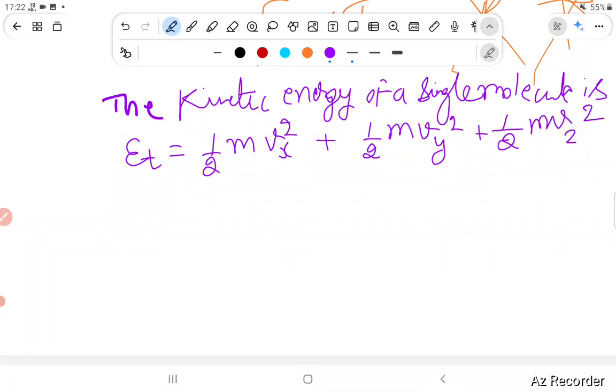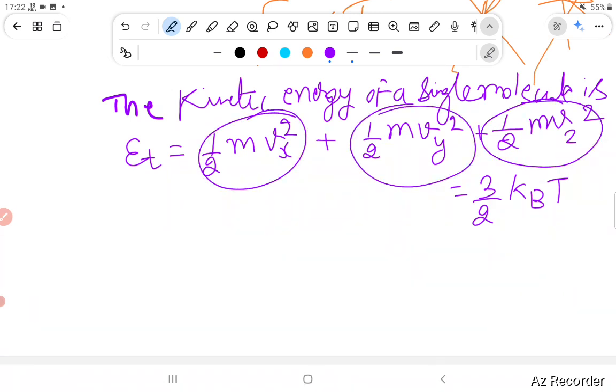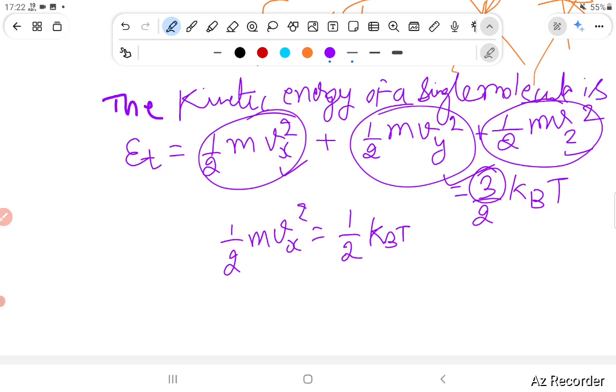Sir, we have studied that in thermal equilibrium the average value of energy in total is 3/2 kBT. And if we consider that all these energies along x, y and z are equal, since we are assuming that x component, y component, z component velocities are same, so I can write along 1 degree of freedom or along one axis the energy is half kBT. So dear student, it is 3 times 1/2. So half kBT for x axis, half kBT along y axis, and half kBT along z axis.